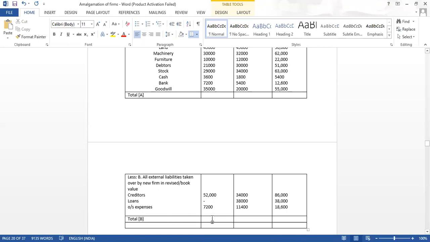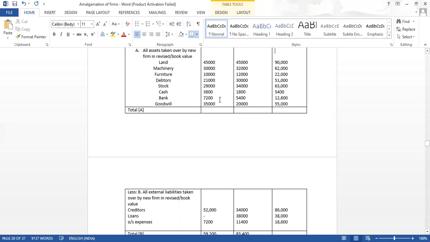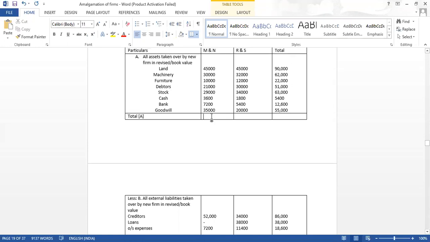This is how much? 59,200. This is how much? 83,400. So check whether everything is correct. This is 1,80,800. This one is 1,80,200. What will be the total? Do the total and tell me.